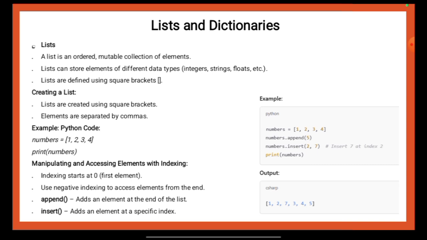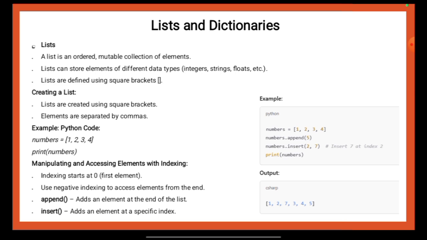Next, the insert method is used to add an element at a specific index. So numbers.insert(2, 7) inserts 7 at index 2, shifting the existing elements to the right. After the insert operation, the list becomes [1, 2, 7, 3, 4, 5]. The print(numbers) statement outputs the modified list, which is shown in the output section of the image.